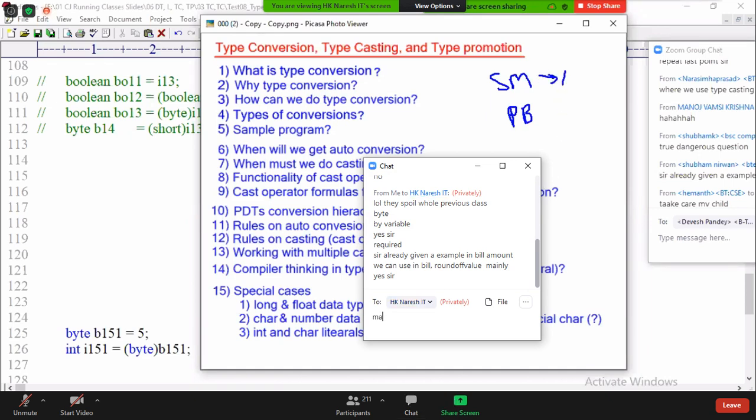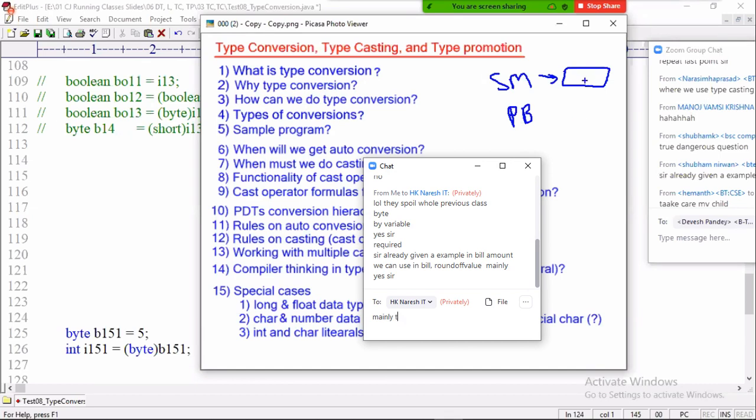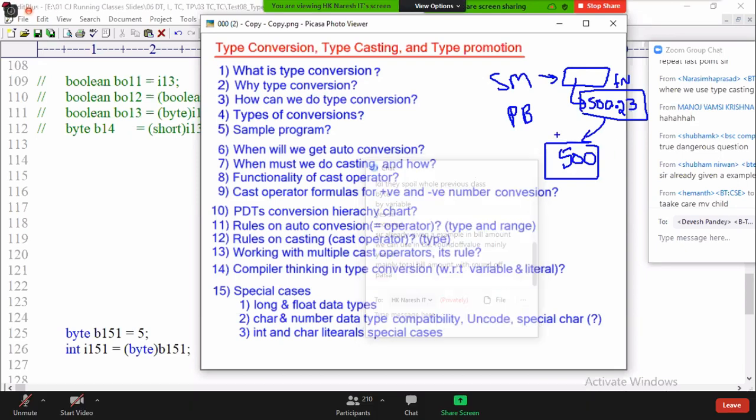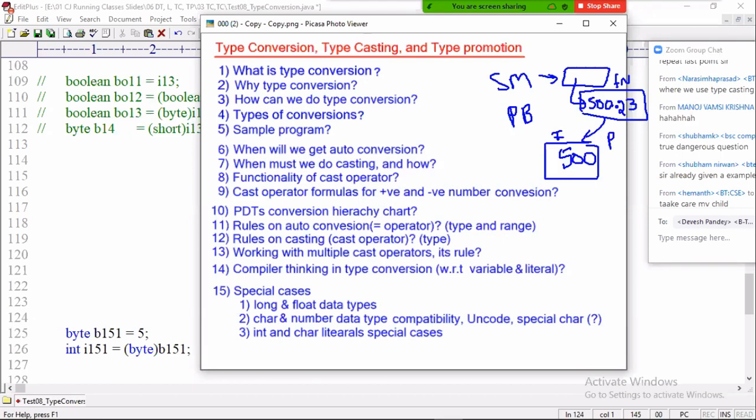In a supermarket, when your bill is generated, the amount is 500.23 paisa. Now tell me, what are you paying to the cashier? Can you pay 23 paisa? Now you are paying only 500. You converted the floating point number to an integer. This is a real-time project requirement.